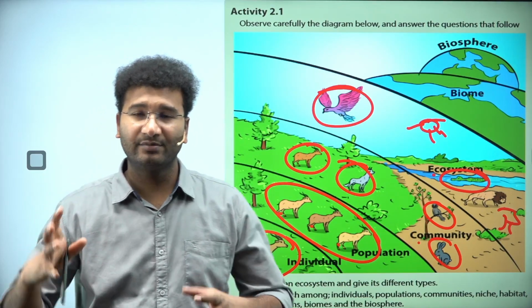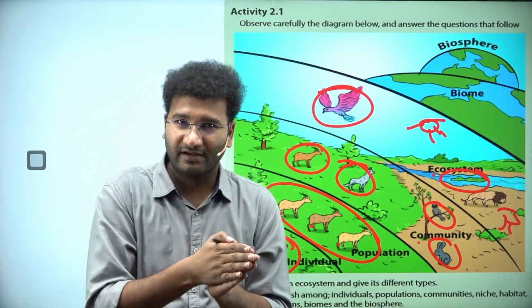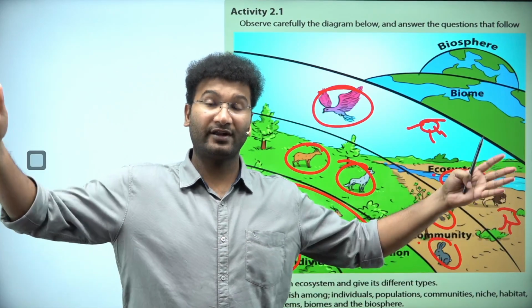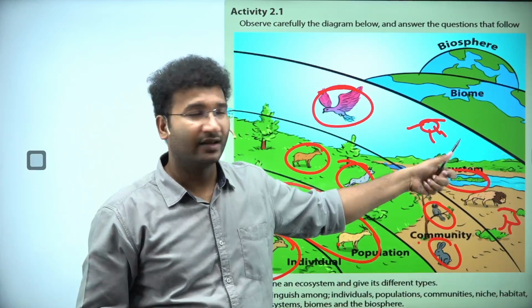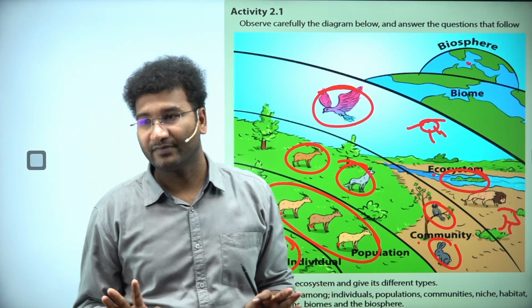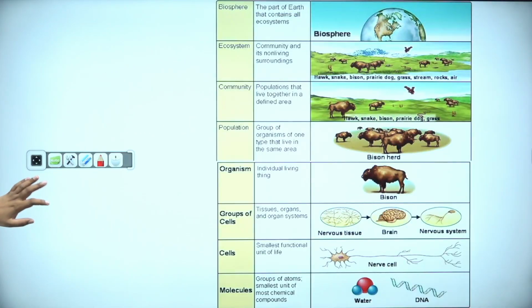The interaction between abiotic factors and biotic factors is called an ecosystem, right? And lastly, a biome is a similar kind of ecosystem over a larger area. Biosphere is the place where all the ecosystems are present. I hope you are clear with this. Yes? Okay. Clear?